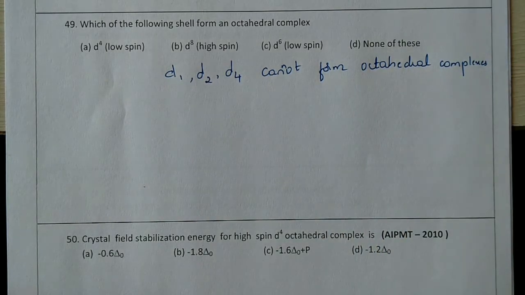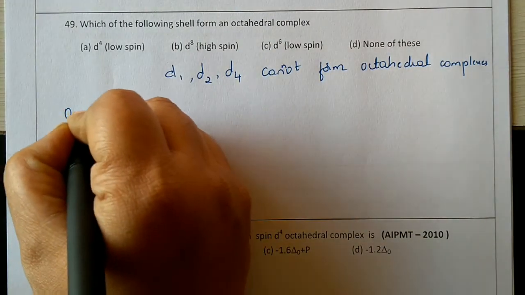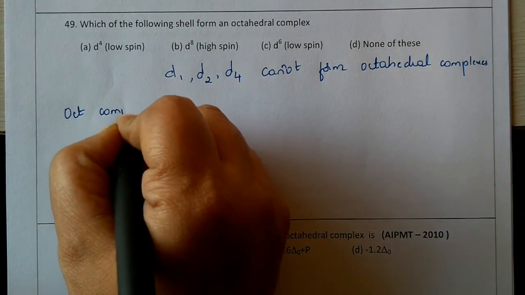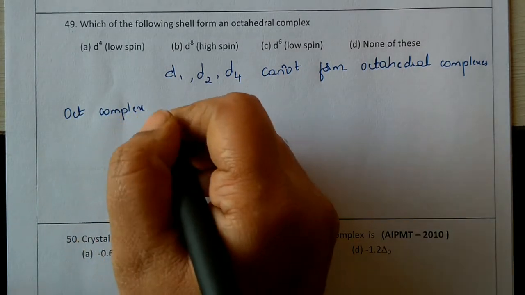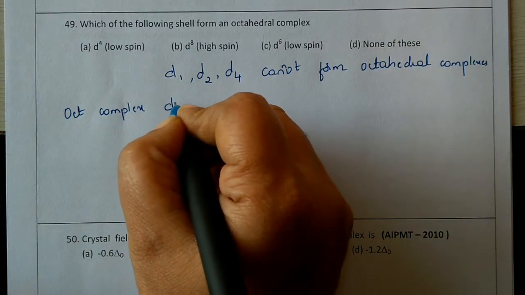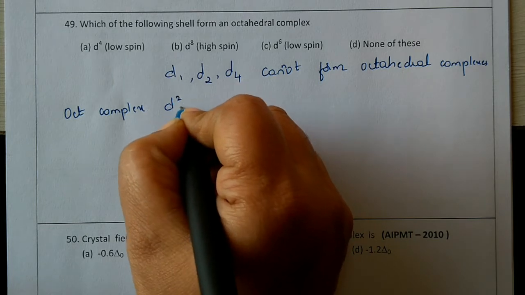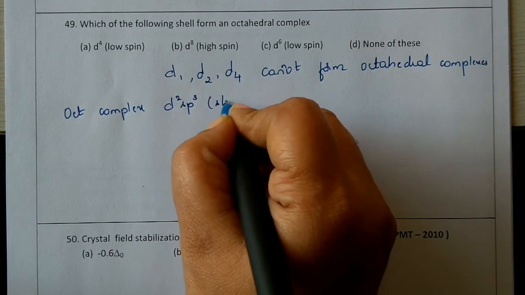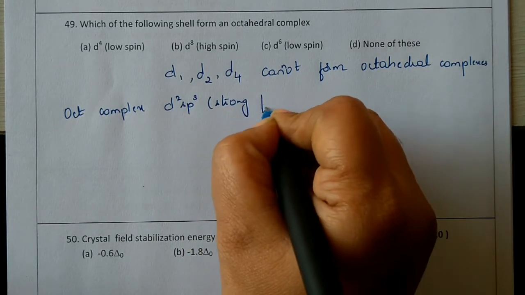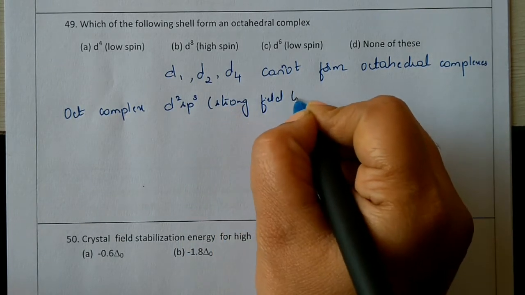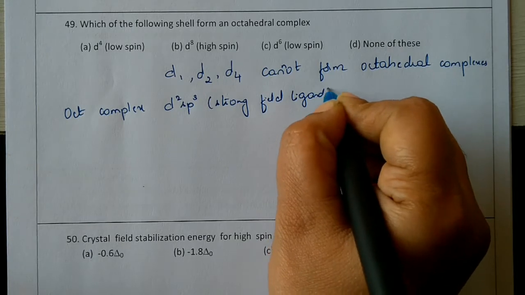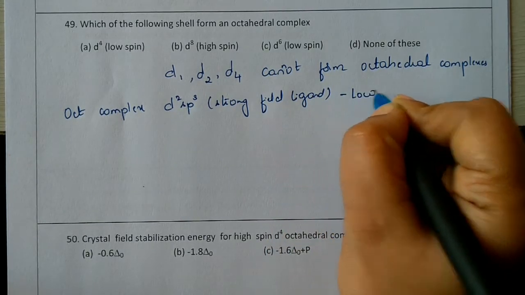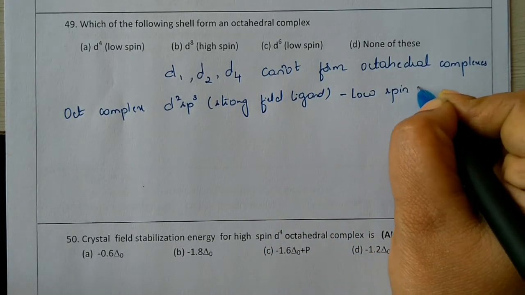If it has to form an octahedral complex, then if it is d2sp3 and the ligand is a strong field ligand, then it forms a low spin complex.